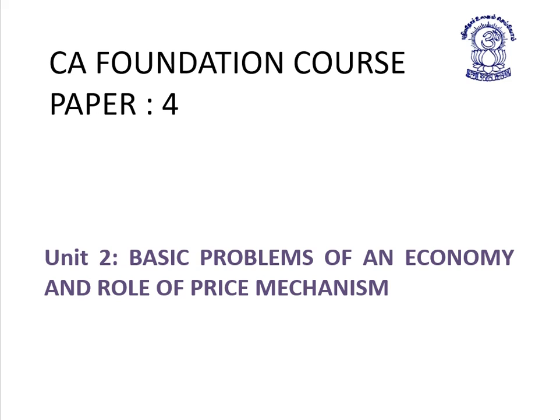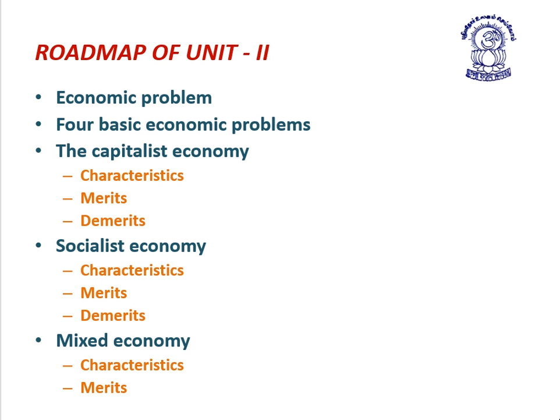First of all, we are discussing the roadmap of chapter 1 unit 2. We segregated the unit 2 curriculum into 5 parts. First part is economic problem. Second part is 4 basic or central economic problems.